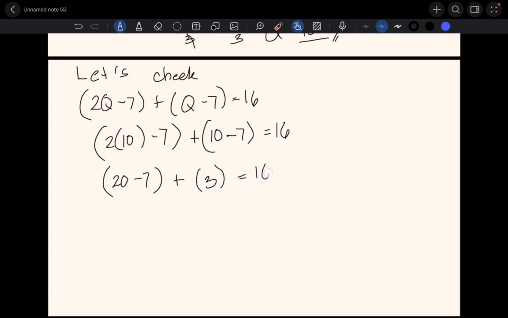So 2 times 10 equals 20, minus 7, plus 10 minus 7 equals 3, equals 16. So 20 minus 7 is 13, plus 3 equals 16. And therefore, we have 16 equals 16. So our solution is correct. So good job.